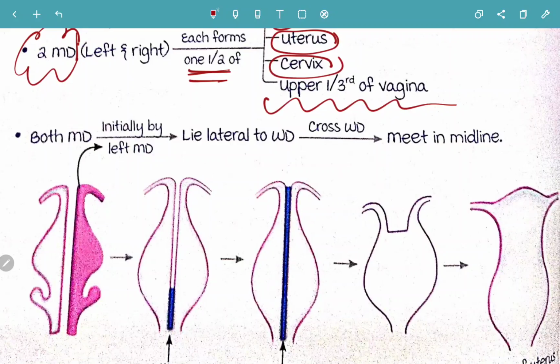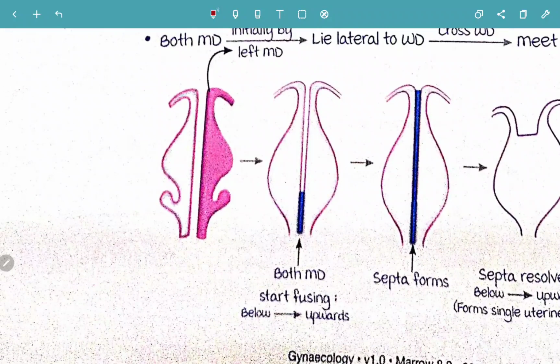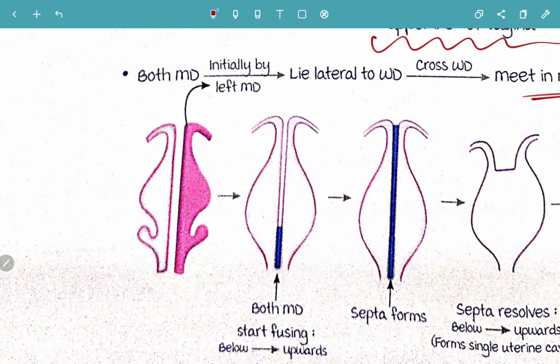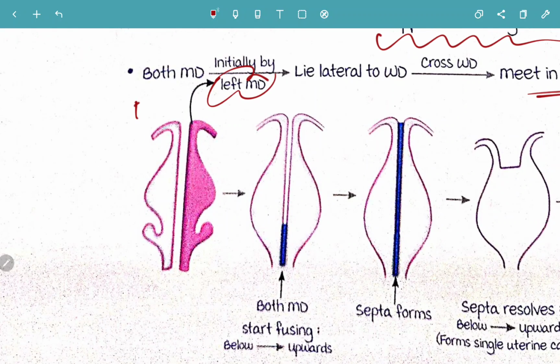Now both the Mullerian ducts initially: the left Mullerian duct will be lying lateral to the Wolffian duct, and the Mullerian duct will be crossing the Wolffian duct to meet at the midline. Remember, it will fuse. Initially the two Mullerian ducts will be separate like this. Suppose this is your right Mullerian duct and this is your left Mullerian duct. Both are separate.